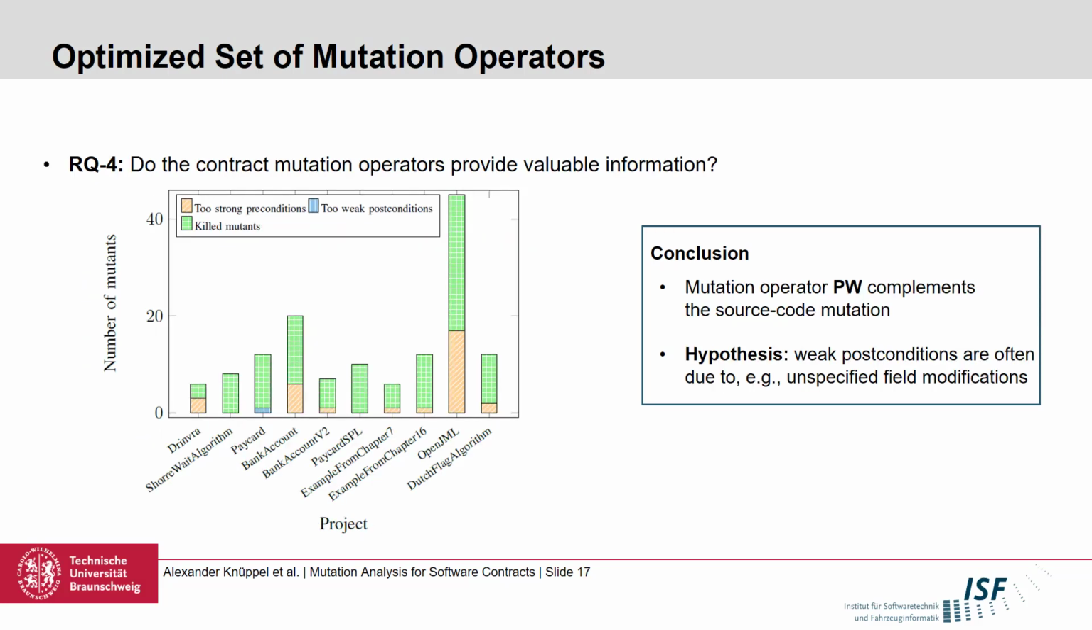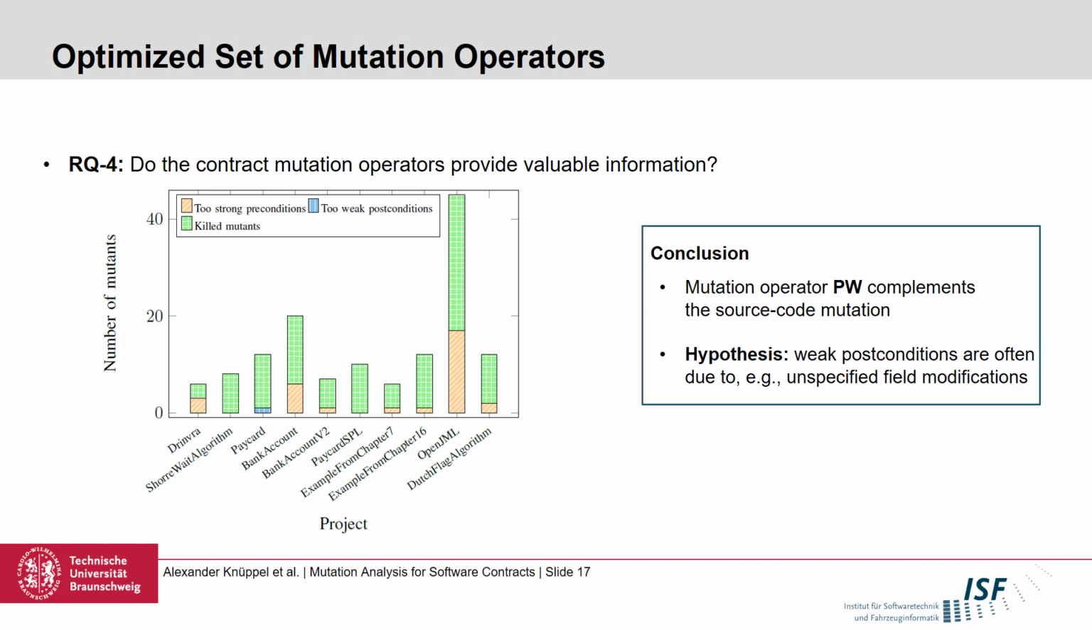Finally, we wanted to investigate if the contract level operators give us adequate insights on the precision of our contracts. On the left side, we illustrate a graph where we again depict the projects on the x-axis and the number of generated mutants on the y-axis. We further illustrate 3 categories, namely live mutants that could either be considered as having a too strong precondition, which is here depicted in yellow.